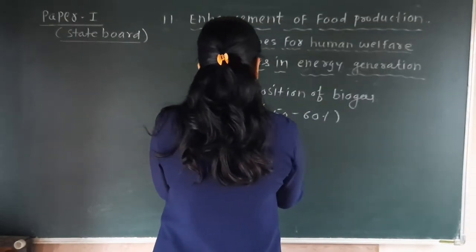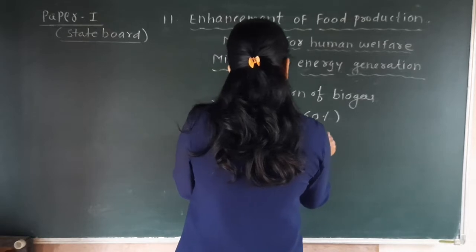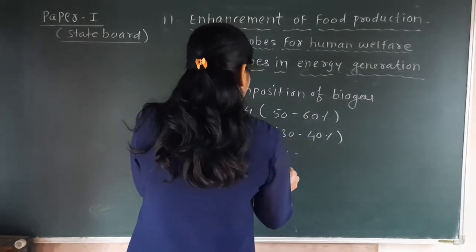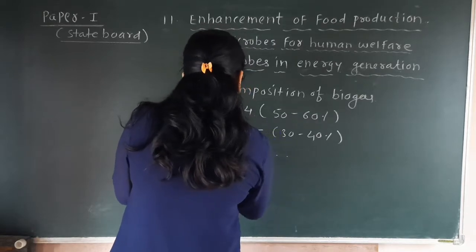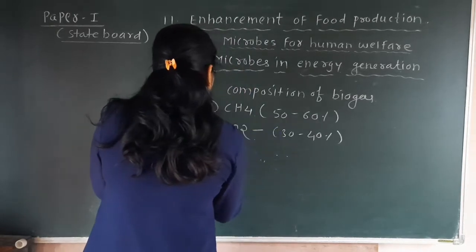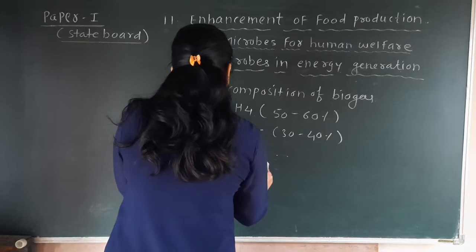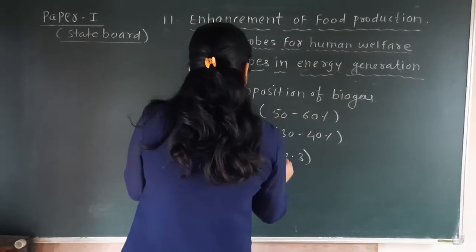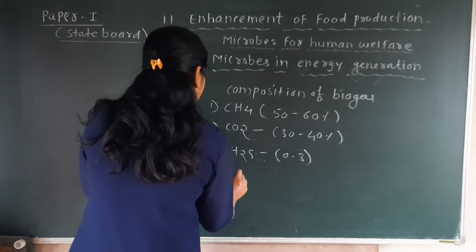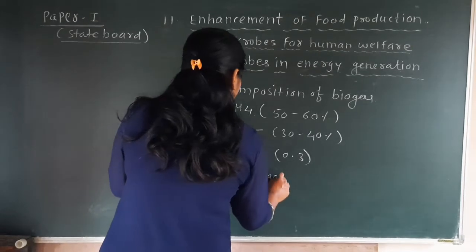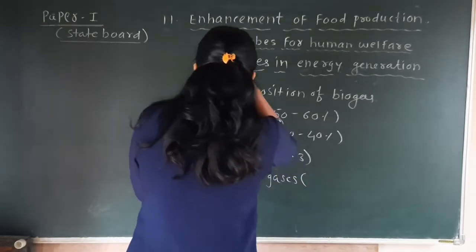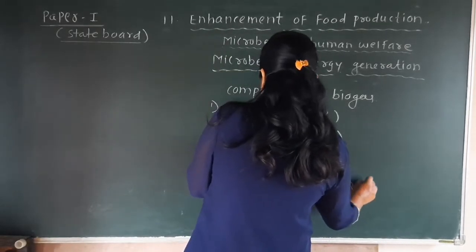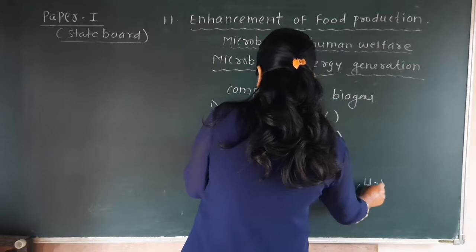Percentage of CO2 30 to 40%. And here we have to see one more gas, that is H2S. H2S percentage is about 0.3. And other gases, in that we have to see carbon monoxide, N2, H2.